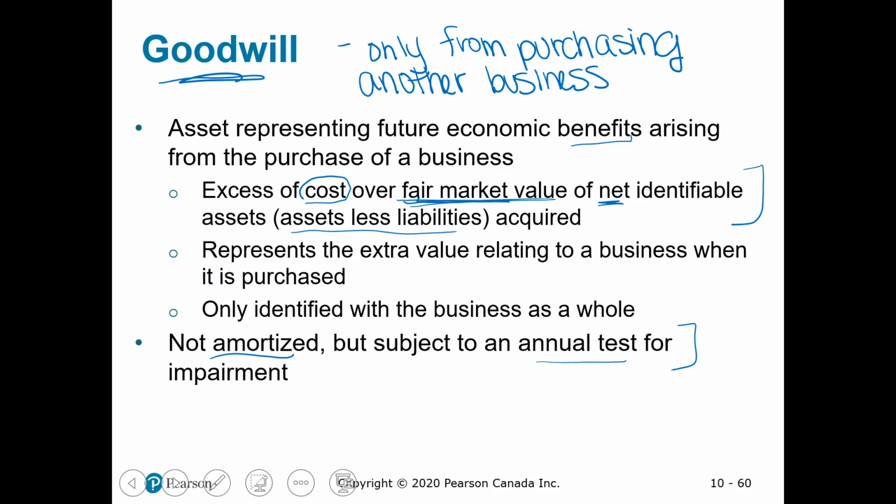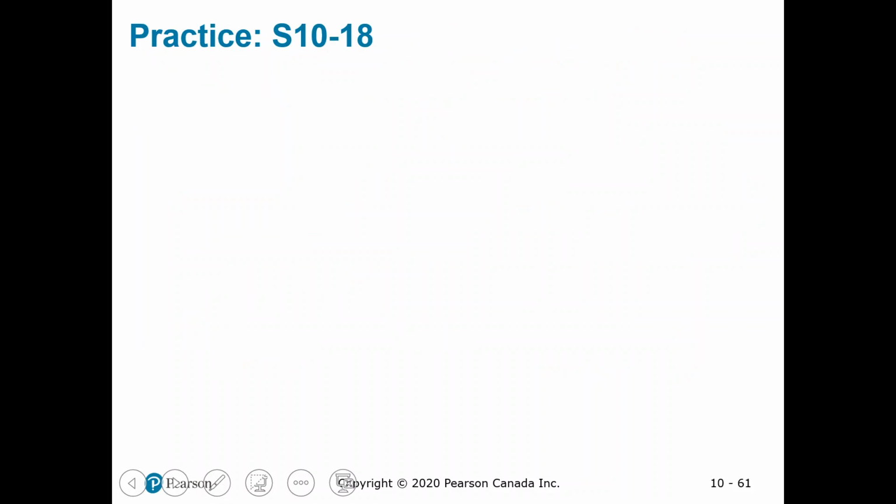Okay, so that's the idea of Goodwill. We'll do a quick practice question on this so you can see how this works. S10-8 says, media-related companies have little in the way of property, plant, and equipment. Instead, their main asset is goodwill. So when one media company buys another, goodwill is often the most costly asset acquired. So that's just some extra information.